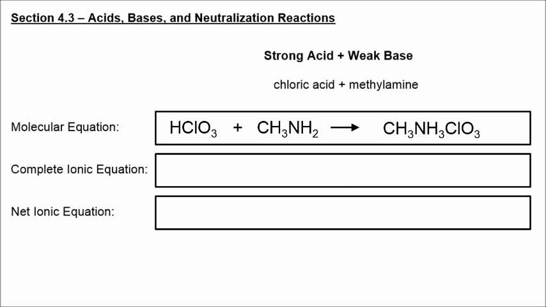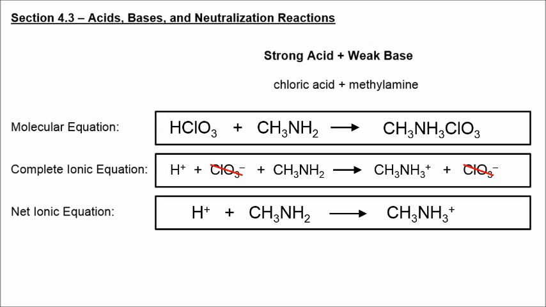We're going to split up chloric acid because it's a strong acid. We leave methylamine exactly as it is, and we split up the methylammonium ion and the chlorate ion. Crossing off the spectator ion, we get the net ionic equation. H+ plus the methylamine to produce the methylammonium cation.